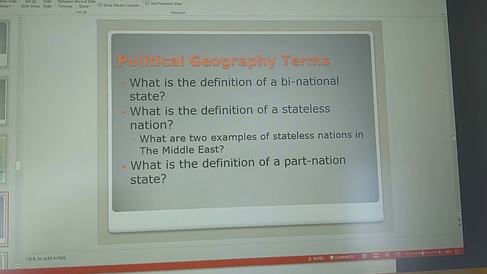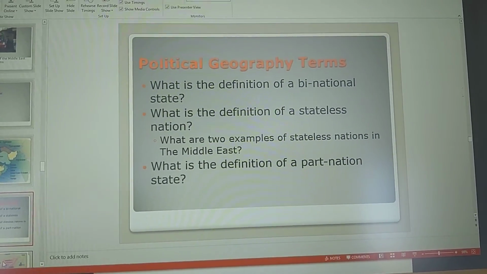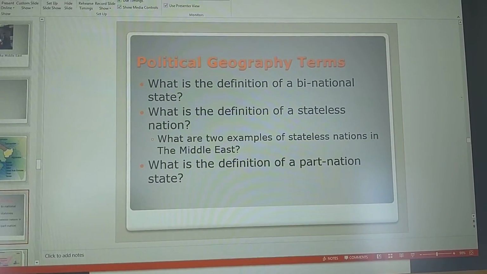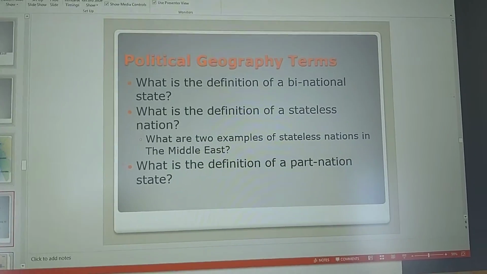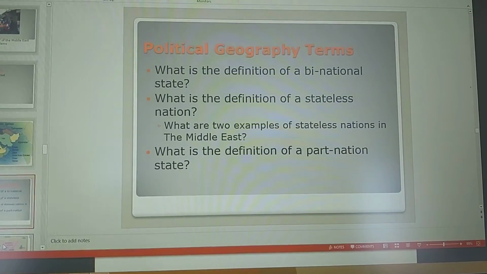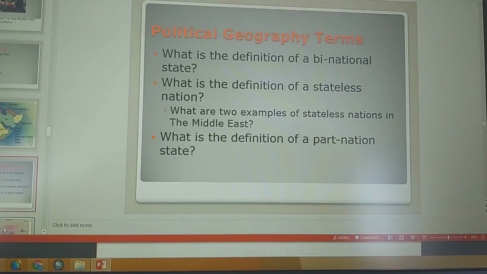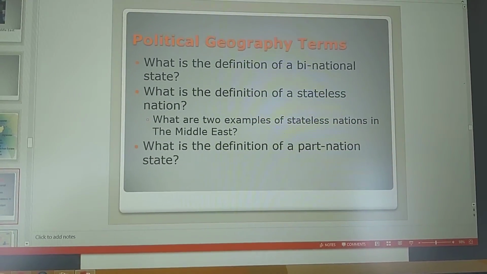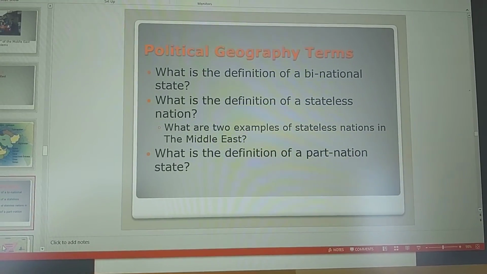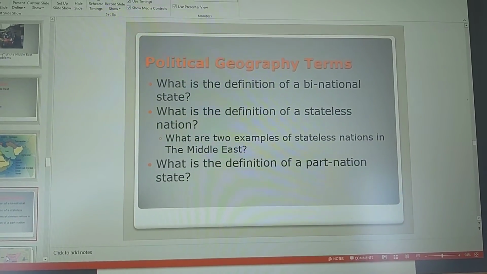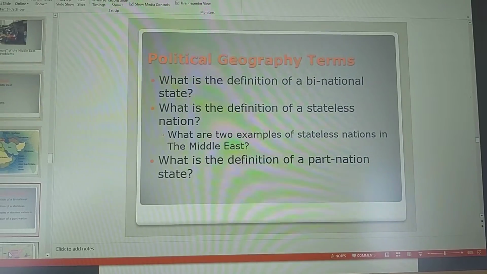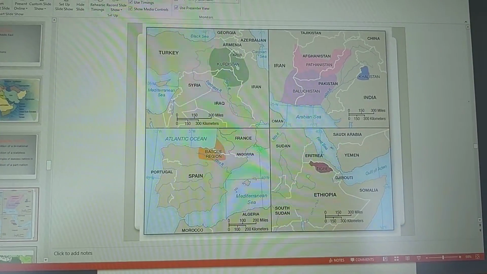A part nation state is when you feel unity among people of the same ethnic identity, and it goes beyond the country's boundaries, okay? So you feel a unity among the same ethnic identity that goes beyond the country's boundaries. The best example that I can think of would be people who are of Italian descent. It goes beyond just Italy. It goes into the United States, particularly New Jersey, Connecticut, and New York, and also Argentina. So you have a lot of people there who are of Italian descent.